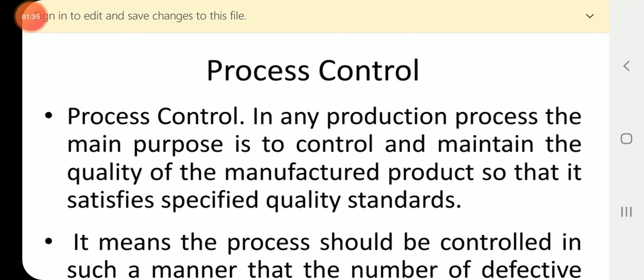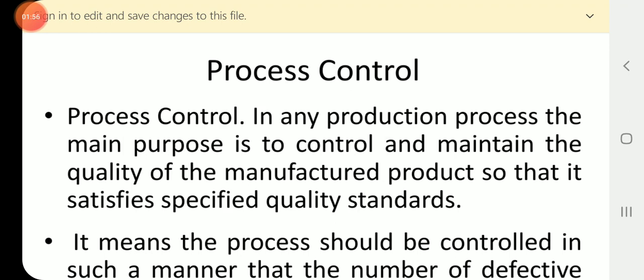Process control is to control and maintain the quality of the manufactured product so that it satisfies specified quality standards.